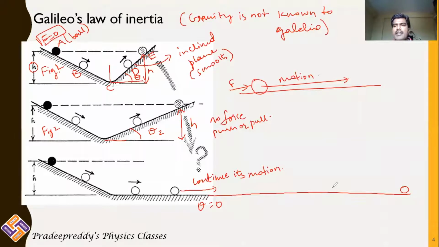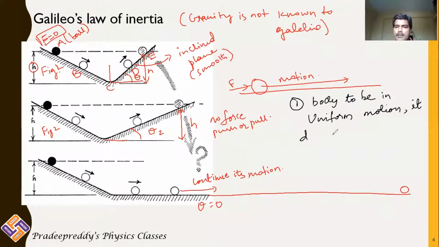So from these three activities, Galileo stated that for a body to be in uniform motion, it does not require any push or pull.